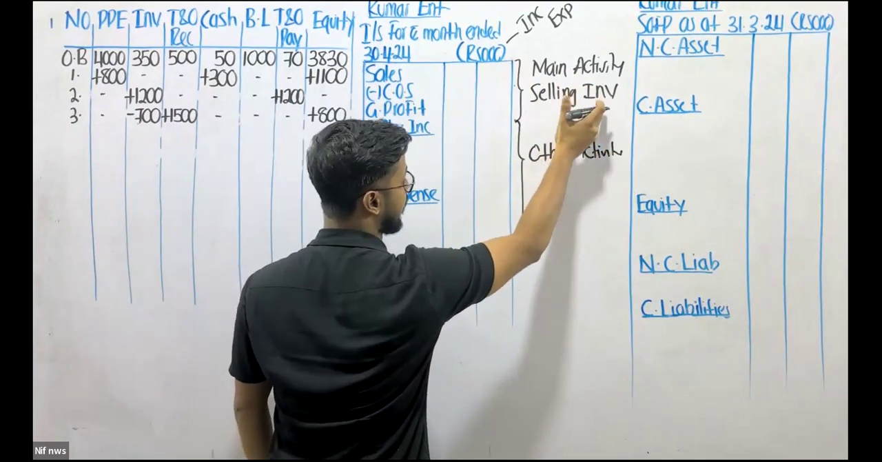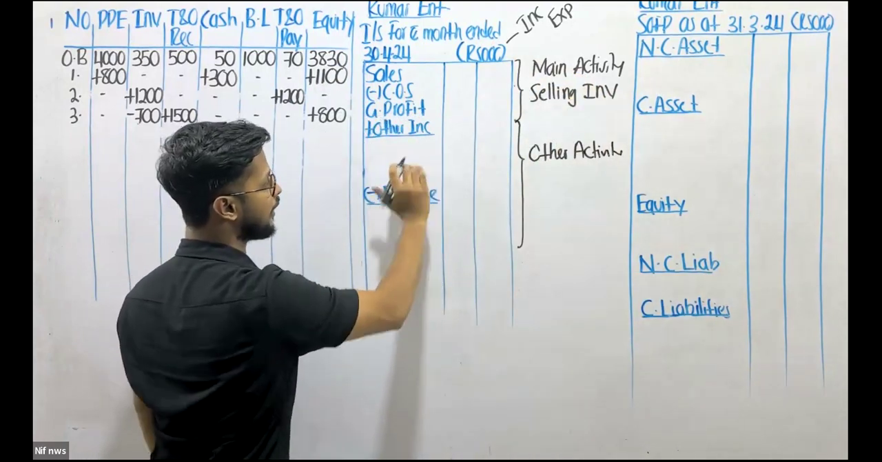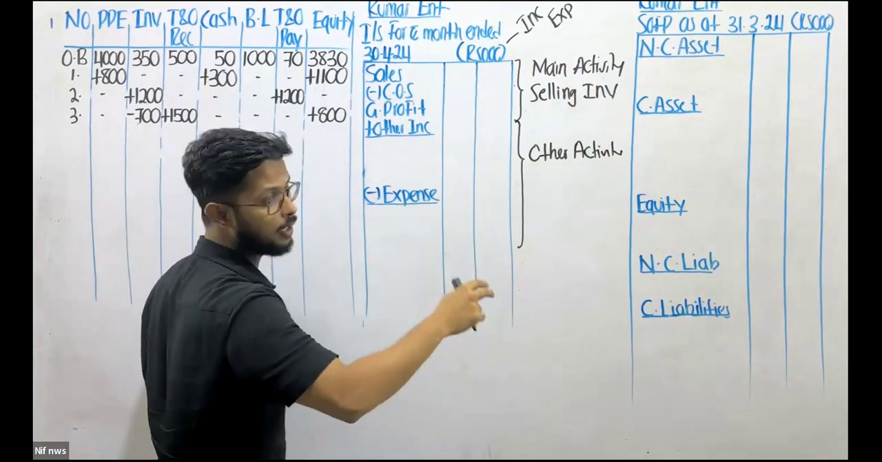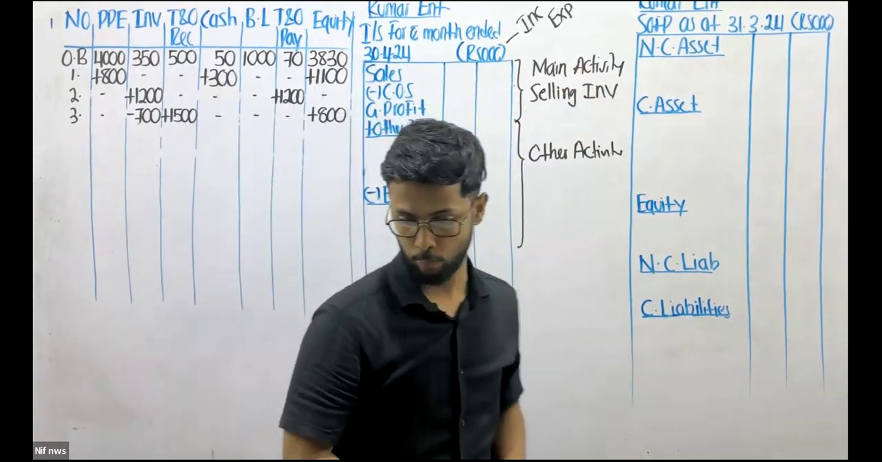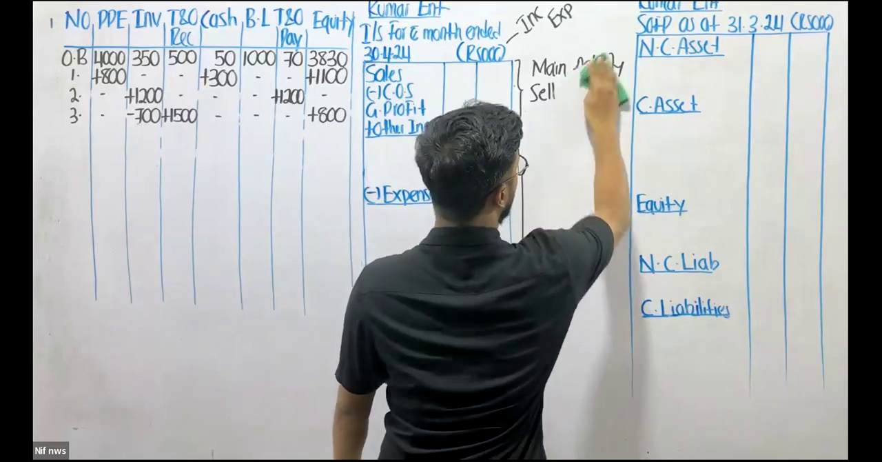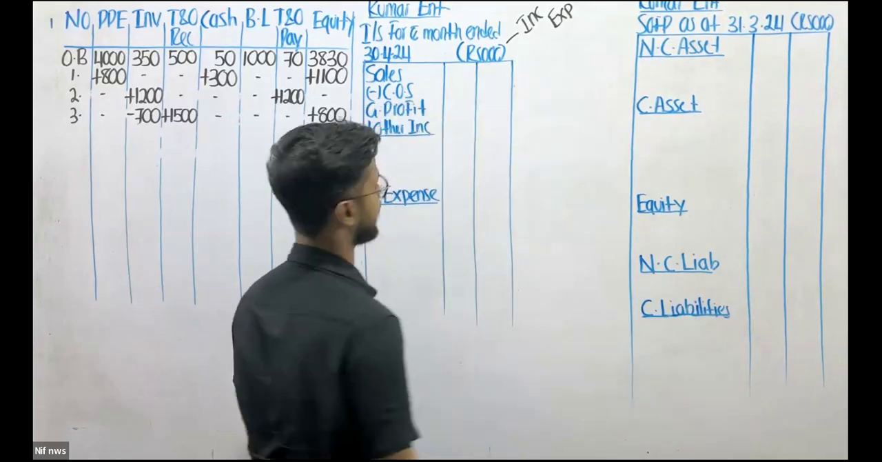Other than selling inventory, every other income and expense needs to be recorded over here. Other income, other expense. If it is a transaction with regards to selling inventory, it is considered as main activity. Take it to the top part of the statement. So that's something you all might have learned in whichever accounting class that you have been following. I believe in that. Okay.